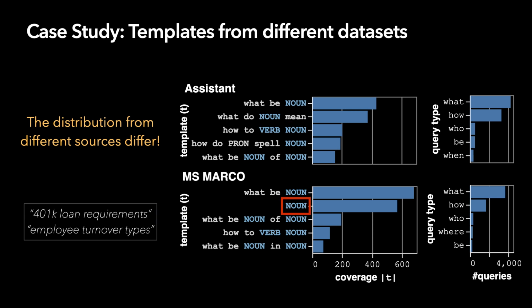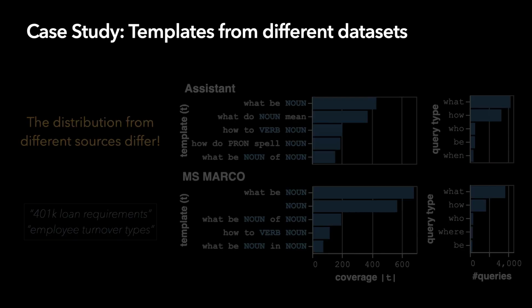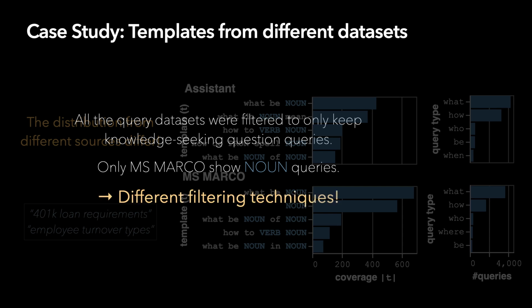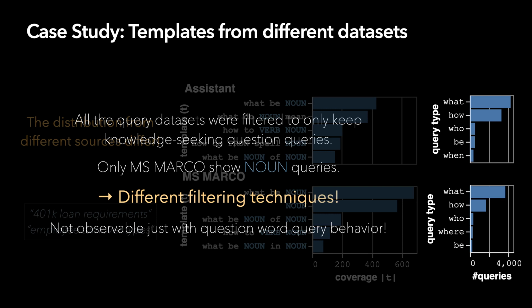This noun case is actually pretty interesting. All the query datasets have a filtering step, and the goal is to keep knowledge-seeking question queries. But only MS Marco shows noun queries. Just from this one template, it's clear the dataset filtering strategies are different, and this is not something you can observe from the question word distribution.